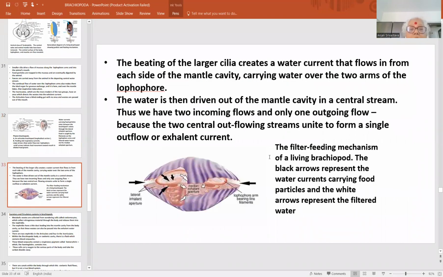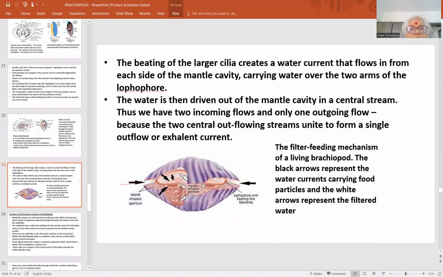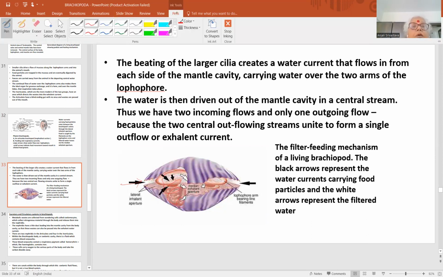Here again, this is the detail. From here, the water is entering through the lateral opening. Water enters through the lateral inhalant aperture. These are the spiral valves of the lophophore, through which the water runs. It reaches the median exhalant aperture. Now this clean water is coming out here, which is shown by the white arrows.